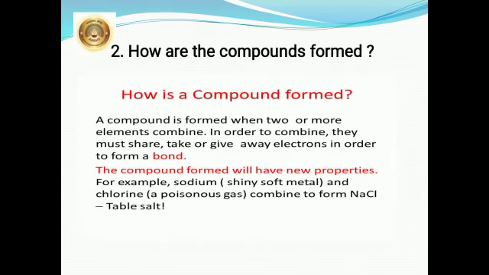Now how are compounds formed? We have studied in a previous chapter that when two or more elements combine, when they take, share or give away electrons, they form a bond and a new compound is formed. For example, sodium is a shiny soft metal. Chlorine is a poisonous gas. They combine to form table salt, sodium chloride, which is eaten by every one of us. It is an important part of our diet.